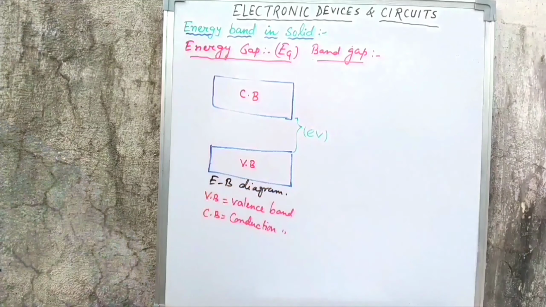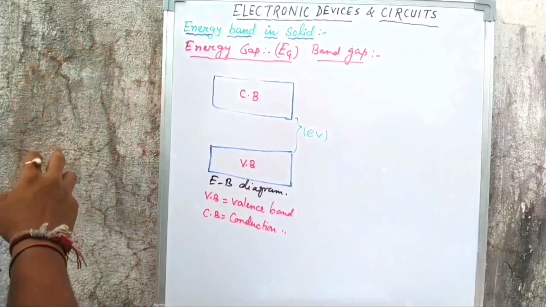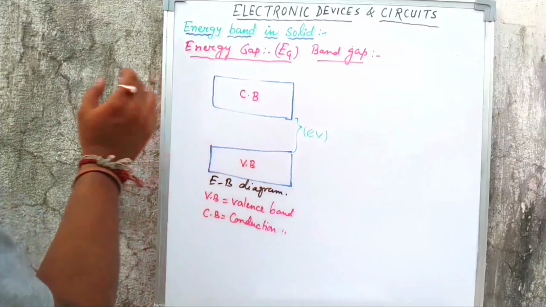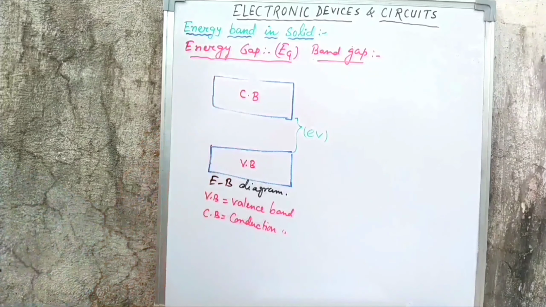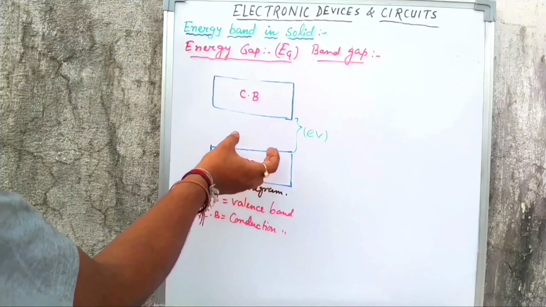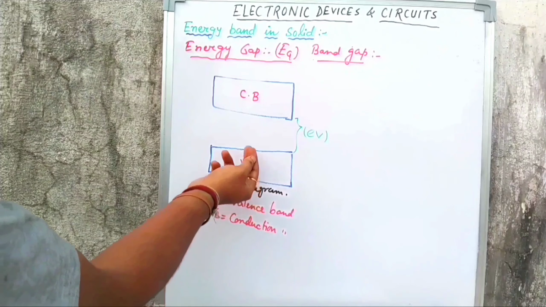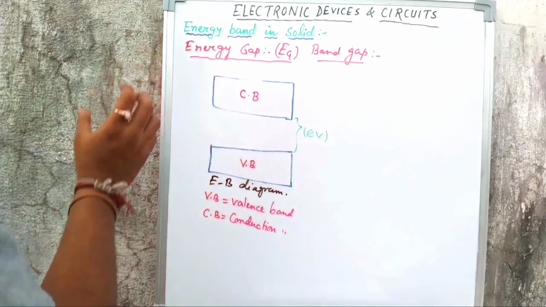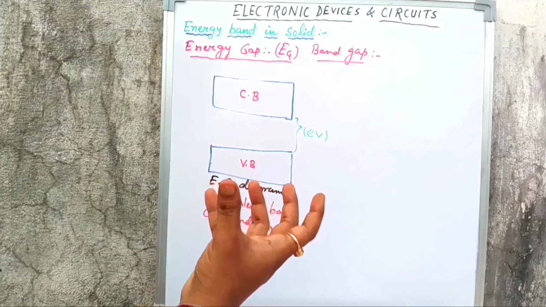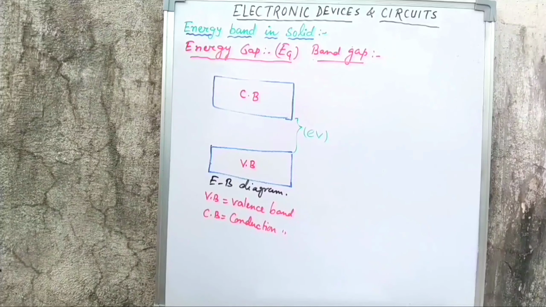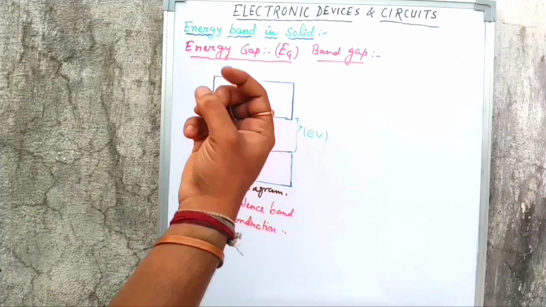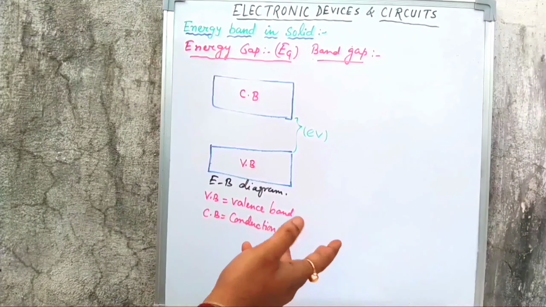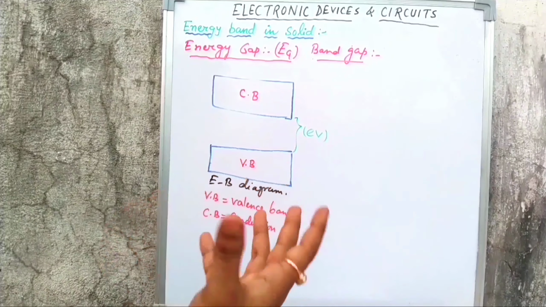I am writing in short form. You can see this is the valence band, this is the conduction band. Valence band means all the covalent bonds are generally present over here, and the conduction band is another energy level where, when electrons are in an excited state, they go to the conduction band and become free. When an electron reaches the conduction band it becomes free, and it is ready to conduct. There are three different types of solids: conductor, insulator and semiconductor. This gap is also different in each, so their conductivity and nature are also different.